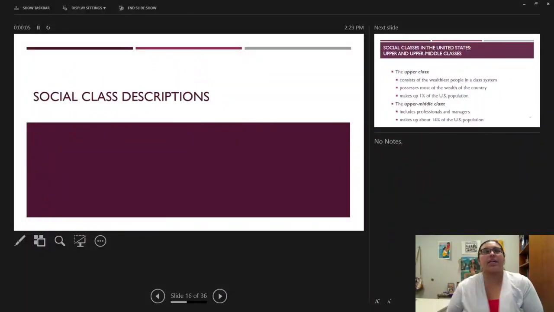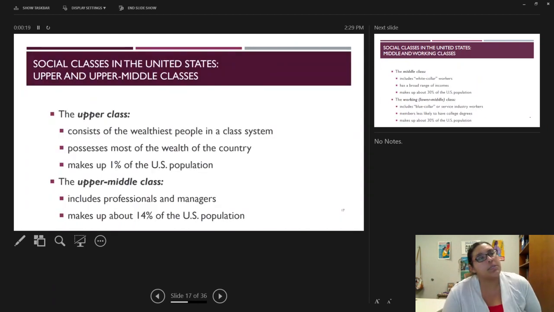Hey, welcome back. This section is going to focus on social class descriptors. We're just going to classify what the upper class is, what the upper middle class is, what the middle class is, etc. So let's begin. The upper class consists of the wealthiest people in a class system. They have the most wealth in the country, and they are about 1% of the US population.